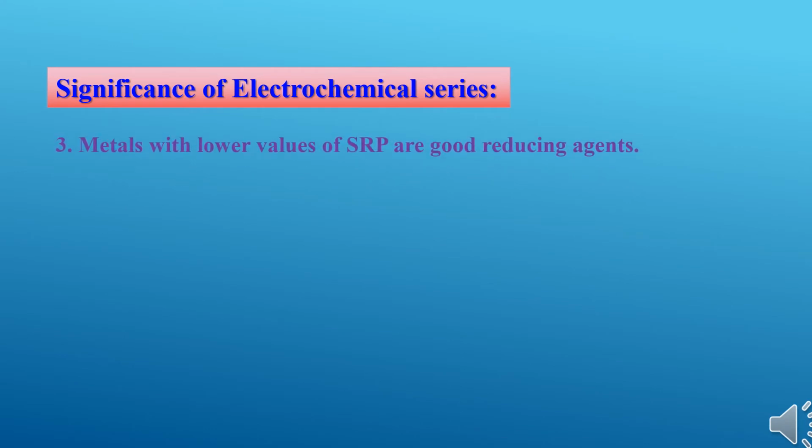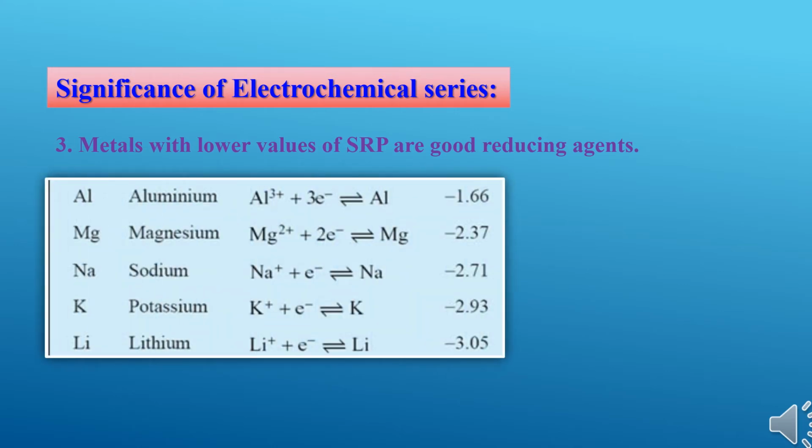Third significance of electrochemical series. Metals with lower value of SRP are good reducing agents. If you look at this particular table, here lithium is having the lowest SRP value, that is negative SRP value minus 3.05 volt. So lithium is the strongest reducing agent.